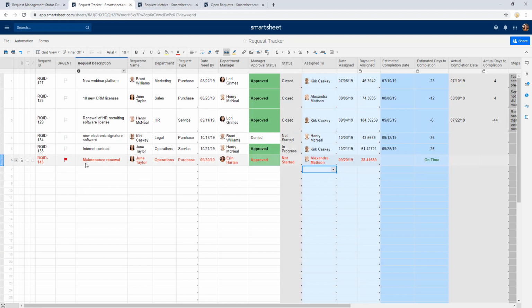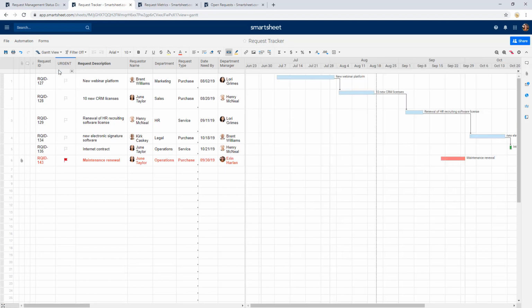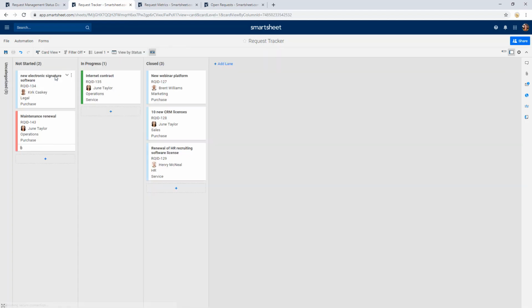Now, of course, we've been working in this sheet in grid view, but I can actually change the view of my sheet depending upon how I want to work. So I can come up here to my toolbar, and maybe I actually want to view my sheet in a Gantt view so that I can see the relationships between my tasks. Or I may want to change it to a card view. Card view is great for giving us a visual way to organize and prioritize our information.